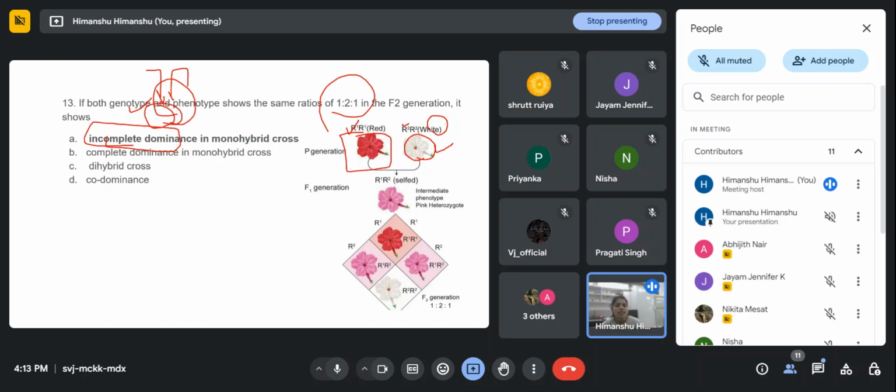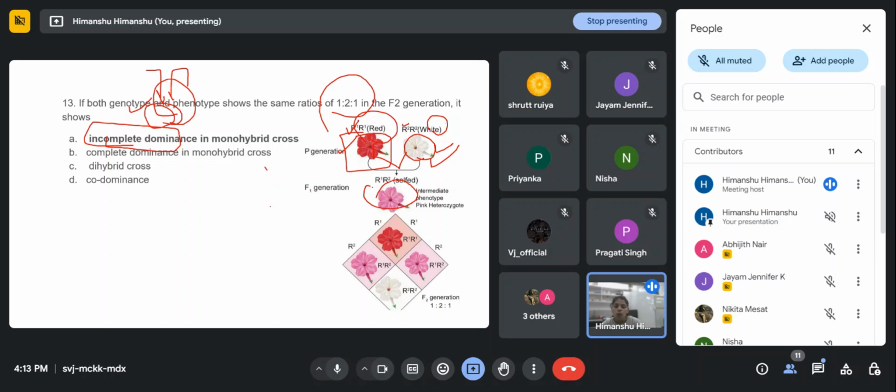But when we self cross this, in the F1 generation, instead of getting red, we are getting what? Pink, that is intermediate of red and white.